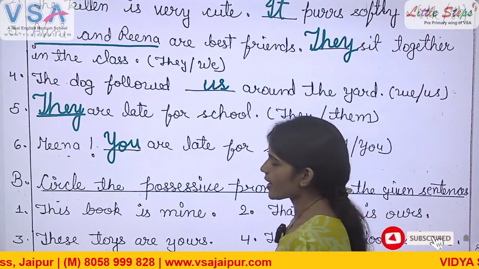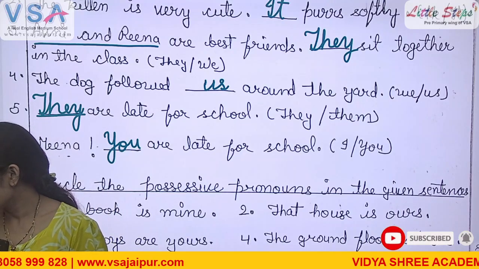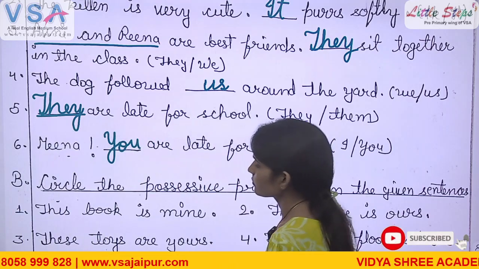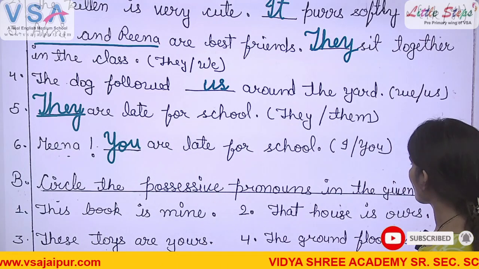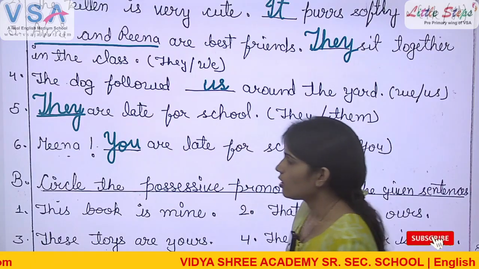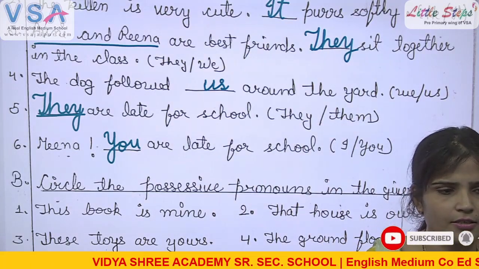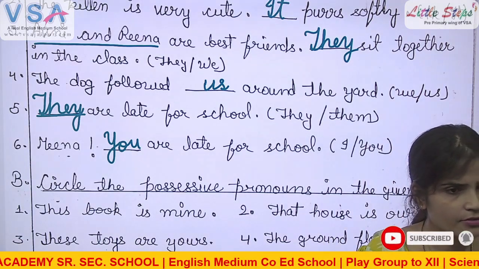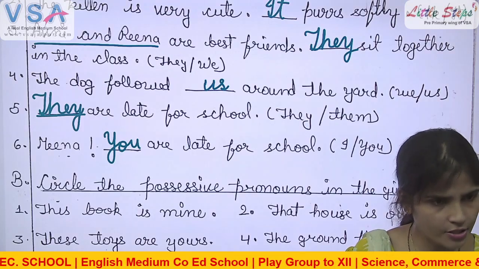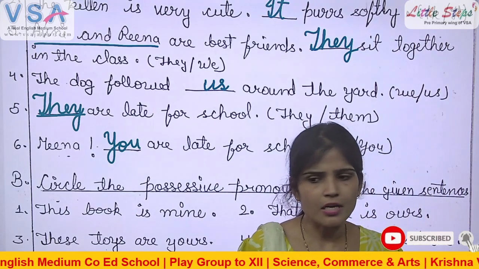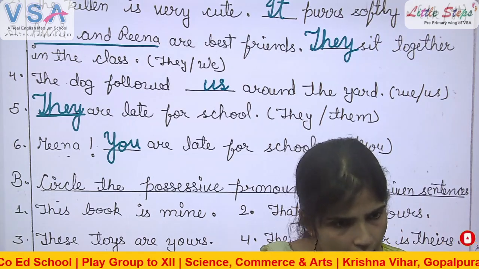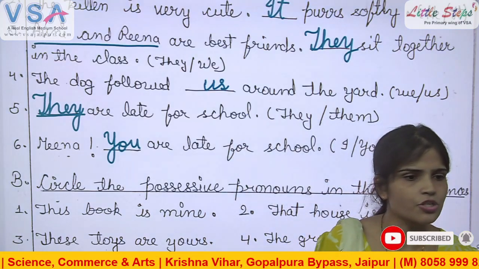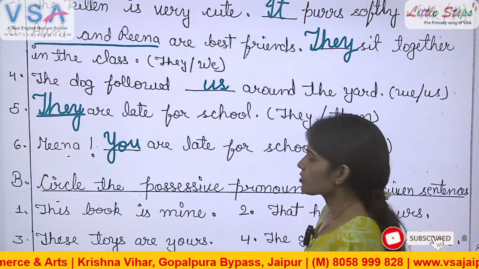Okay, now look at exercise B. Circle the possessive pronouns in the given sentences. Okay, so what are the possessive pronouns? Tell me. Mine, yours, theirs, ours. These words are possessive pronouns. These words show ownership. Okay, so let's start the exercise.